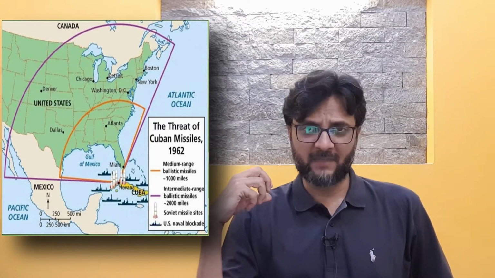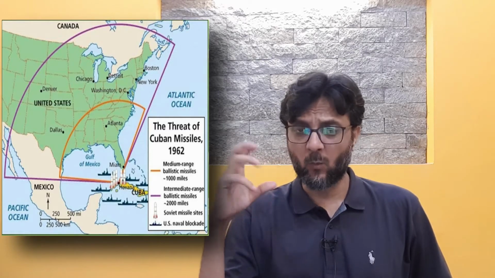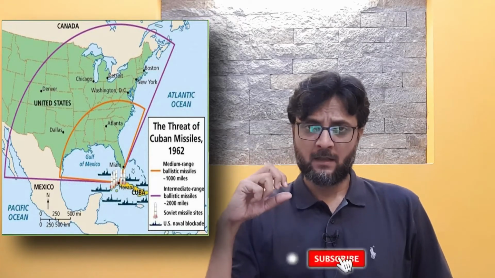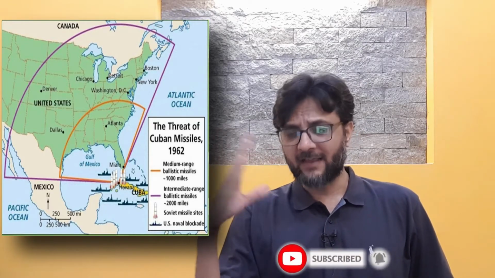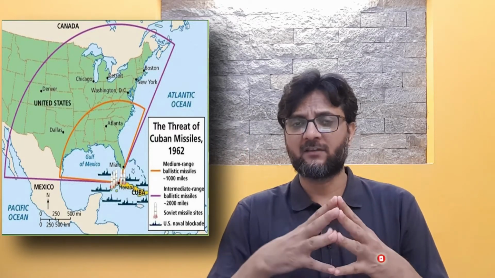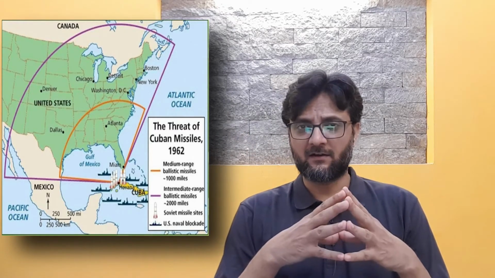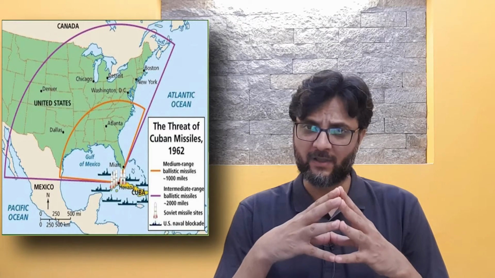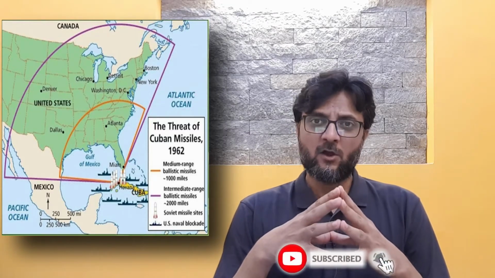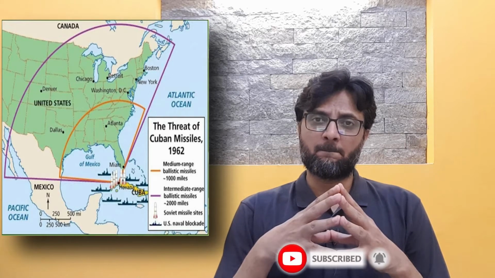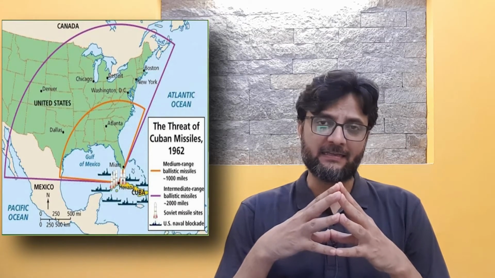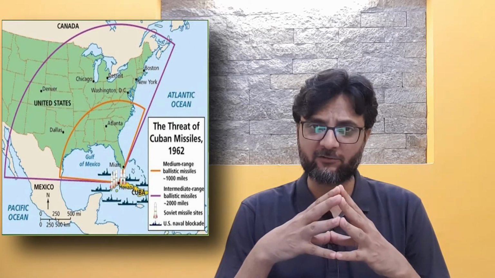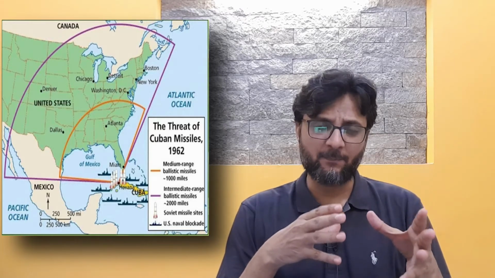So the Cubans got really furious and worried about the fate of their revolution, or the fate of communism or socialism in Cuba. And side by side, since the United States of America was trying to encircle the Soviet Union, or arrest the spread of communism emanating from the Soviet Union in Europe, it had installed missiles in Turkey and Italy against the Soviet Union, and the Soviet Union was not happy with the installation of those missiles.